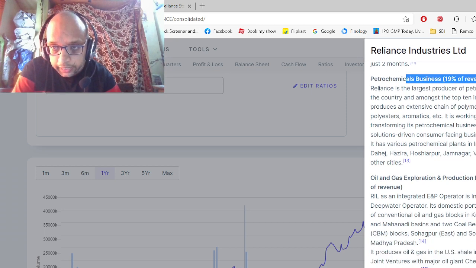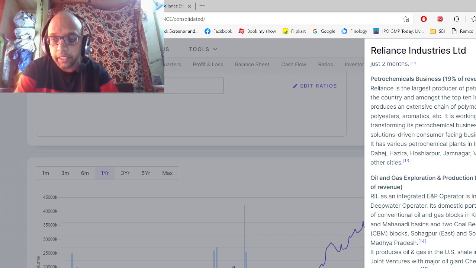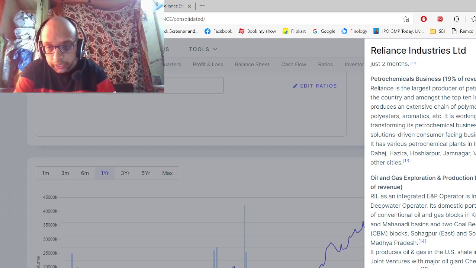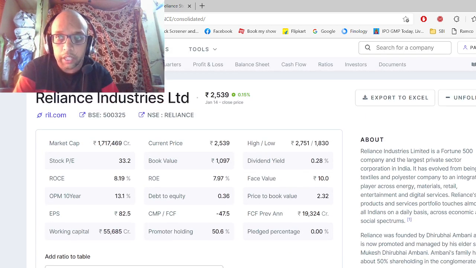From oil and gas, they are earning 0.5% of revenue, and from media and entertainment they are earning 1% revenue. I mean, you can see that they have 56 channels across India, and one of those is the CNBC channel also.